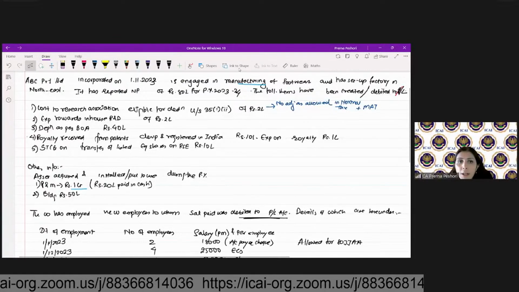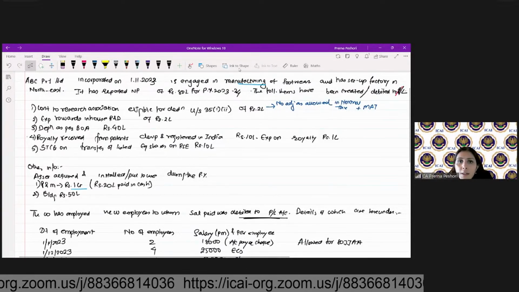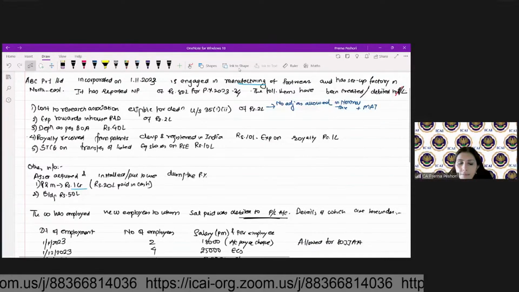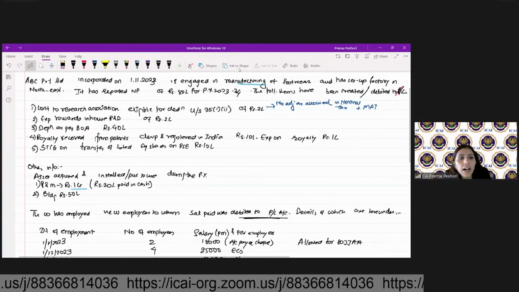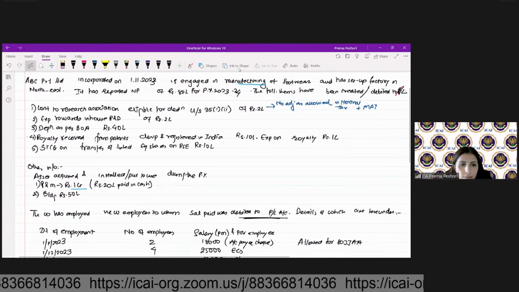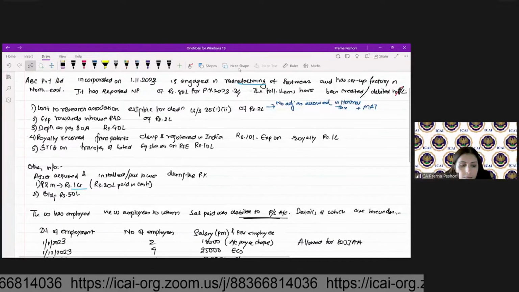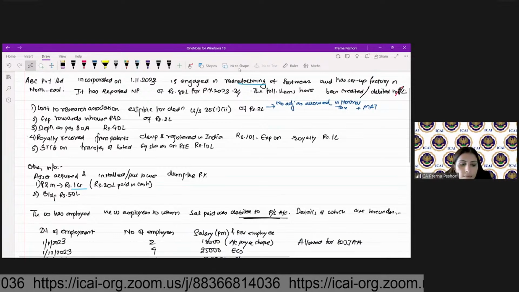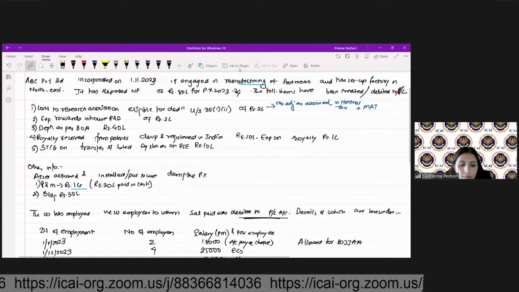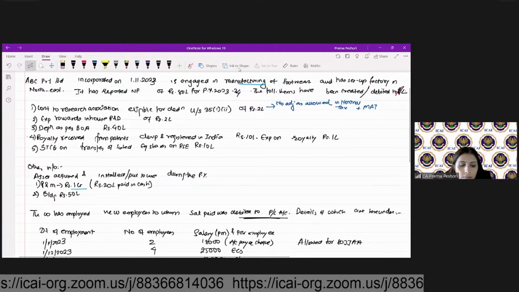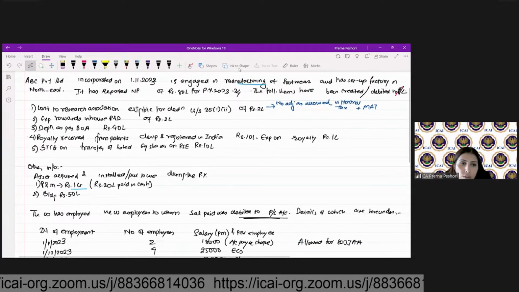What about 115 BAA? Whether allowed under 115 BAA? Under 115 BAA, is it allowed or disallowed? Contribution to research association?